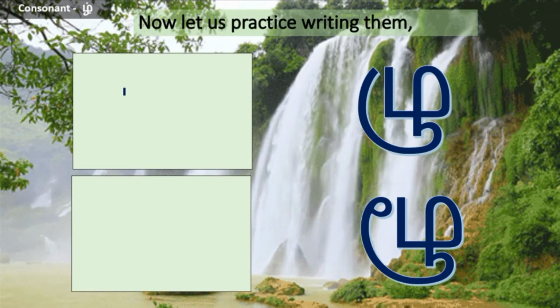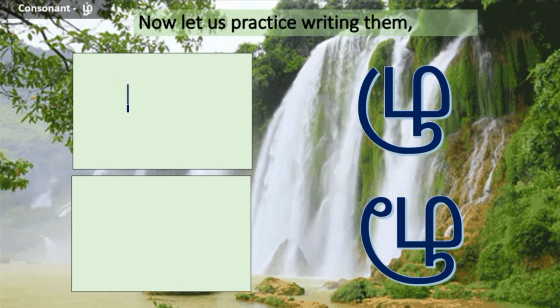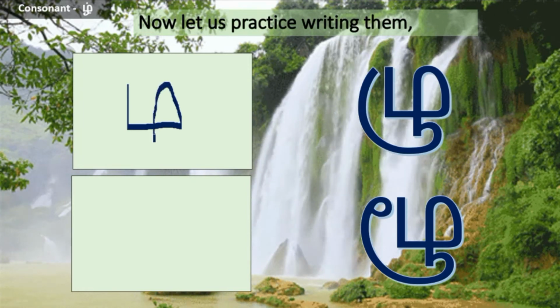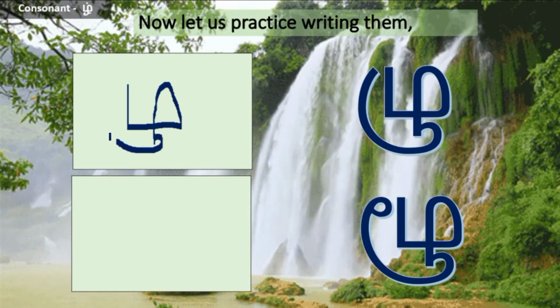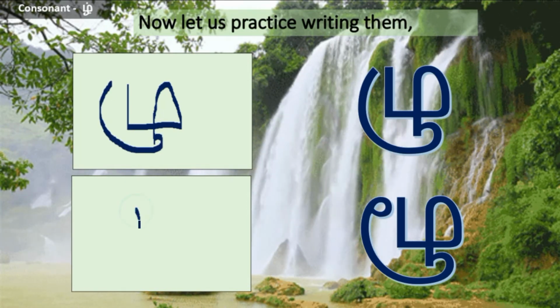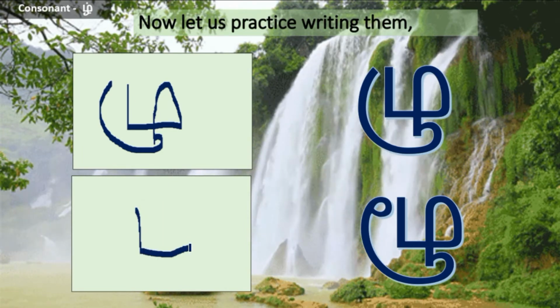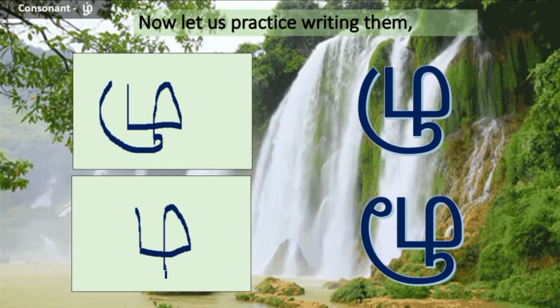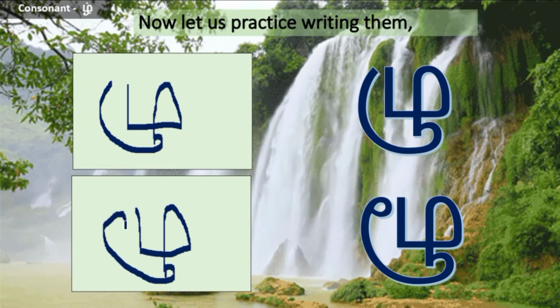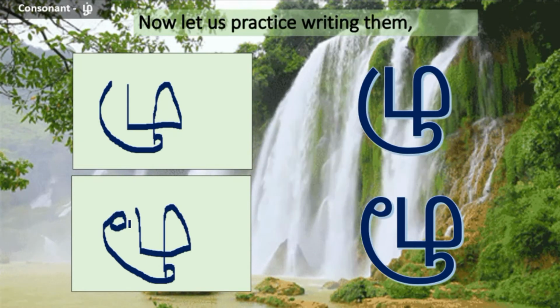For Zhu, we first write the base letter, extend this one downwards, then we have a semicircular arc here. So this is Zhu. At the end of the semicircular arc, we have a circular ending. So this is Zhu.